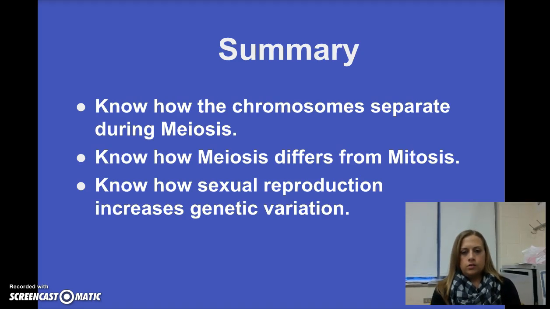All right, so things that you guys need to know for this chapter on meiosis. You need to know how the chromosomes separate during meiosis. So you need to know meiosis 1 and 2 and all the steps. You need to know how meiosis differs from mitosis. And you also need to know how sexual reproduction increases genetic variation, which is what we just talked about today.